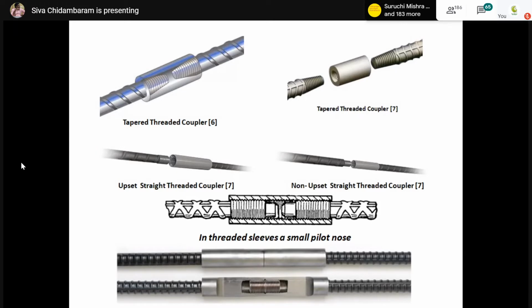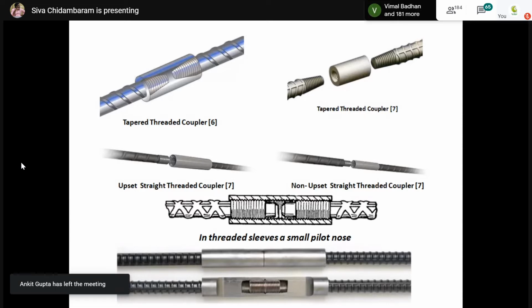Later, what they have done, they have introduced a threaded coupler called the tapered threaded coupler. You can see the threading direction. The threading direction is inclined, and exactly at the midpoint of the coupler there is no continuity. Exactly at the midpoint of the coupler there is solid steel, solid material. So it is not a through and through coupler. Your tapered threading ends near the midpoint, and the midpoint is completely filled. We are not making any holes through it. So now the demerit of the parallel threaded coupler has been addressed by using the tapered threaded coupler.